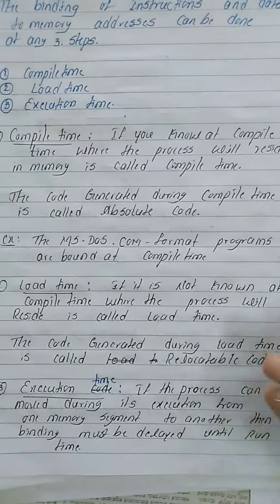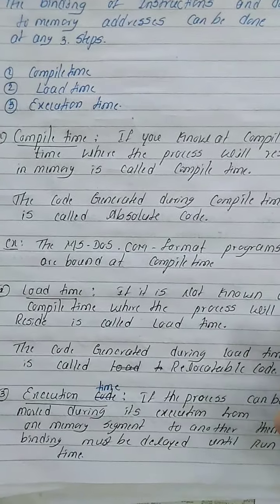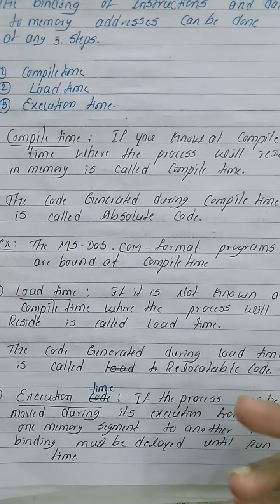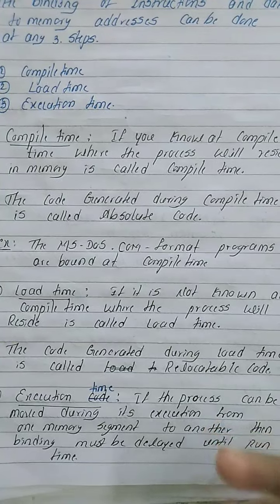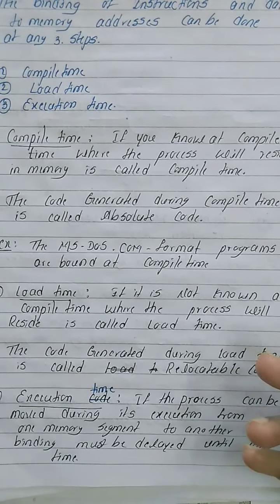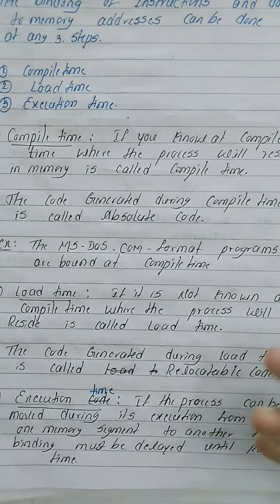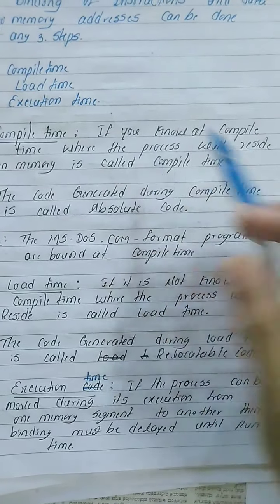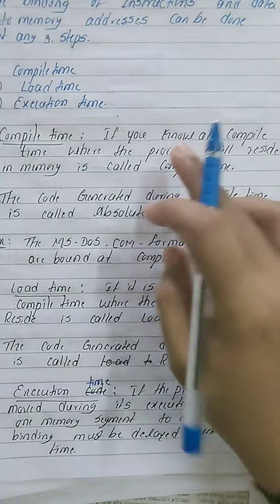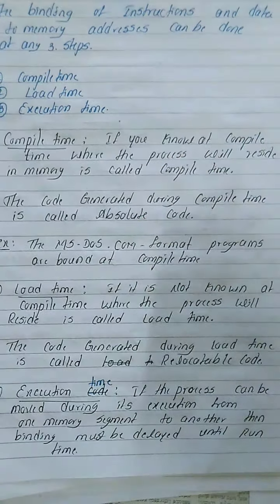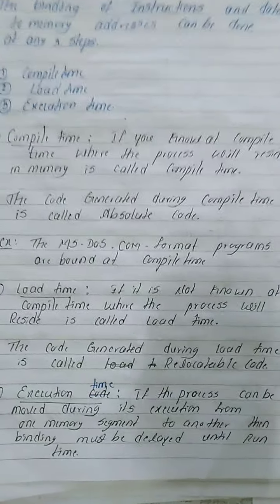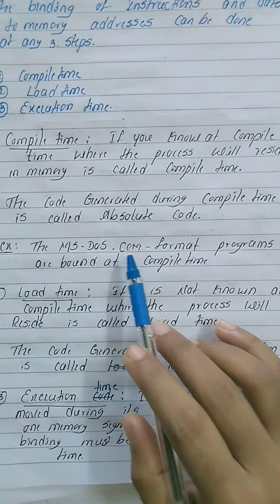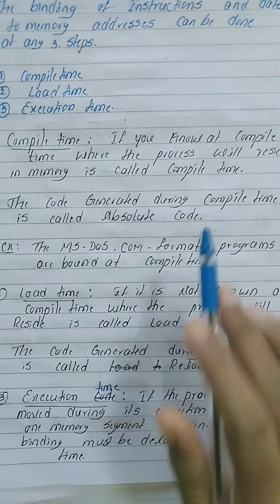If you take a journey, you will reserve a train or bus ticket. Then beforehand you know where your place is in the bus or train, whether it is a window seat, second, third, or like that. That is compile time. Means at compile time, we know exactly where the process is residing, where the particular address is. An example is MS-DOS .com format programs, which are bound at compile time.